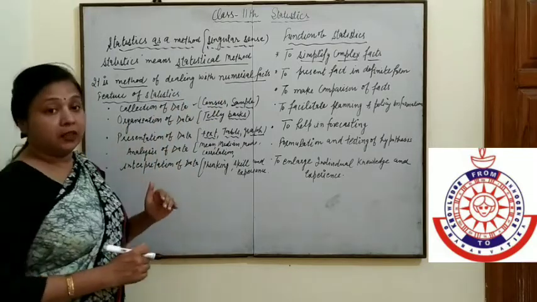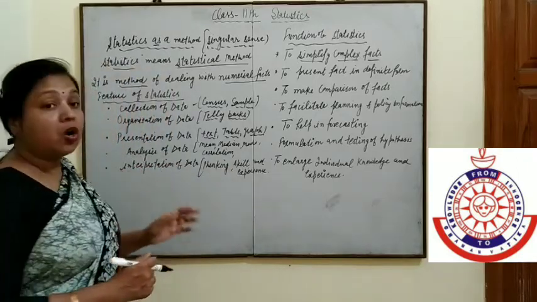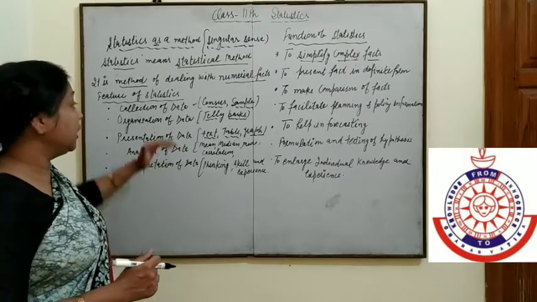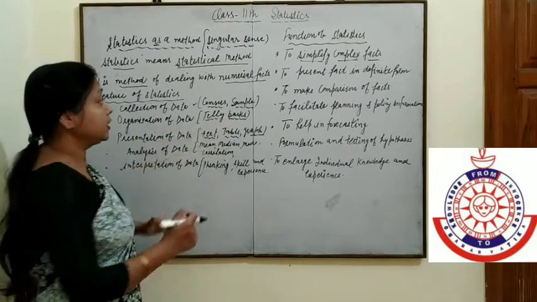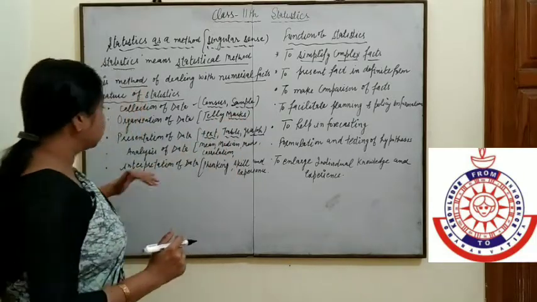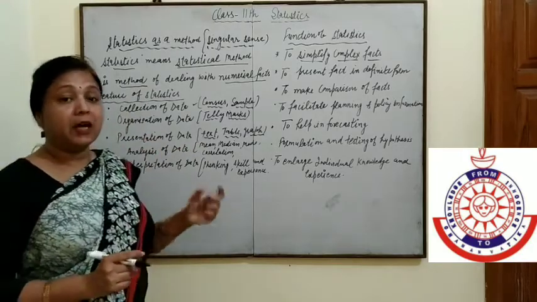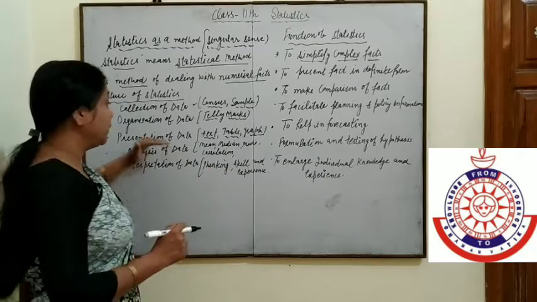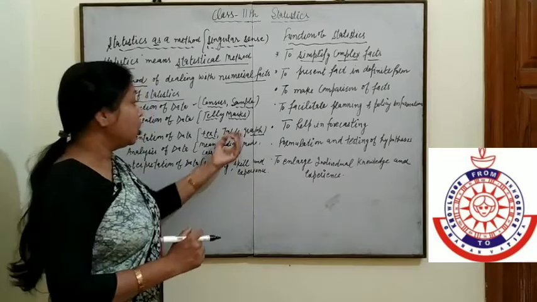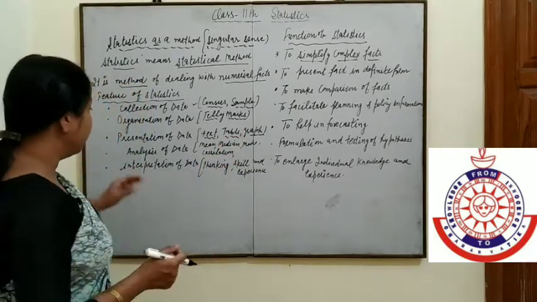After collecting the data, we have to organize it in a systematic, proper way. We can edit it in a proper way, and we use tabulation. Third is presentation of data. When we have collected and organized the data, we present it in text form, in graph form, or in tabular form. We can present the data in different ways.